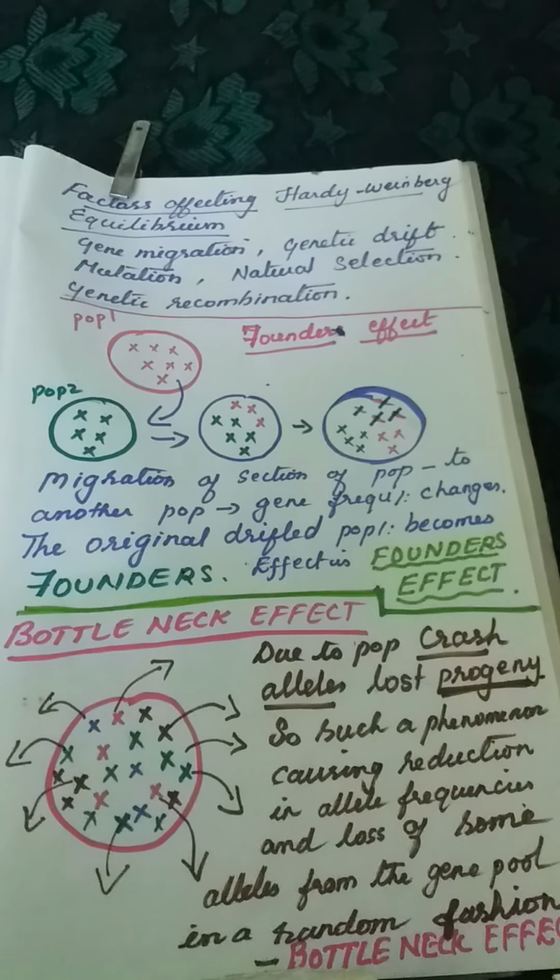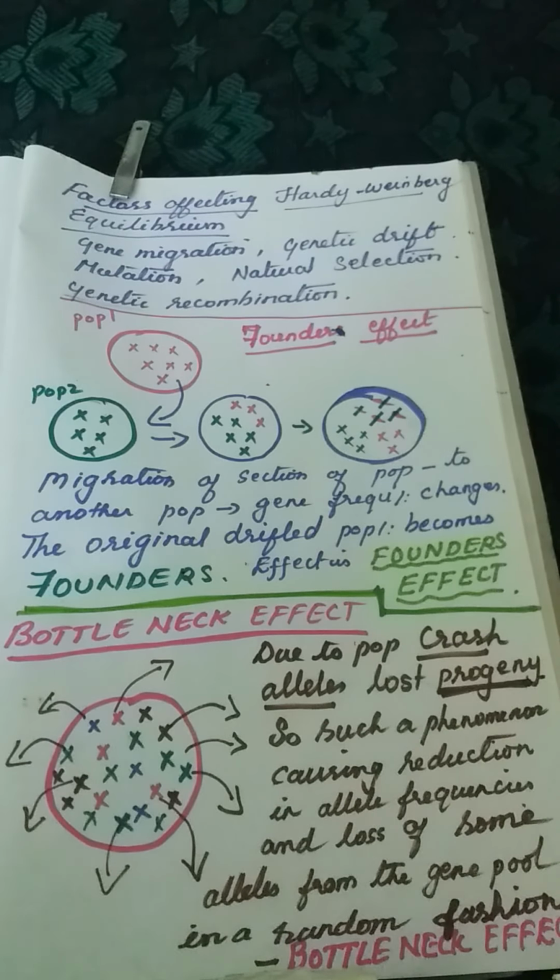Sometimes the change in allelic frequency is so different in the new sample of population that they become different species. So gradual changes occur, variation occurs and it becomes a new species.